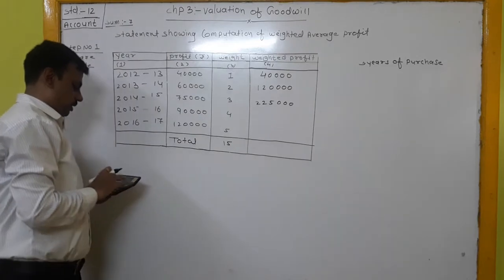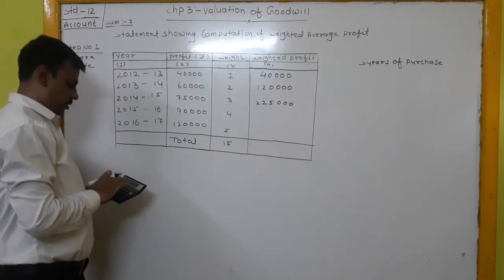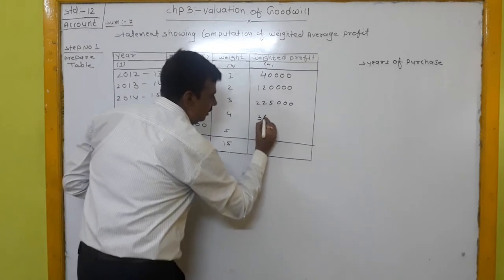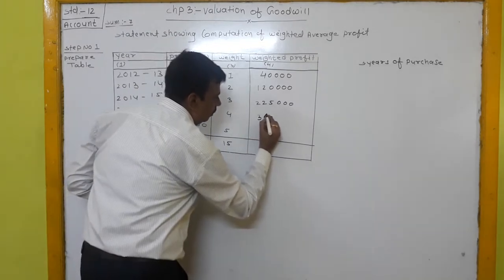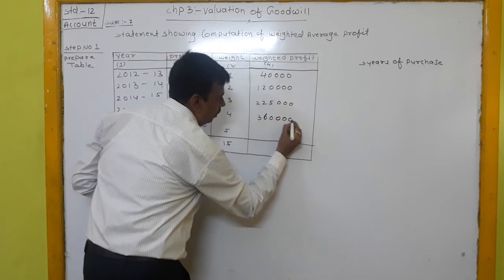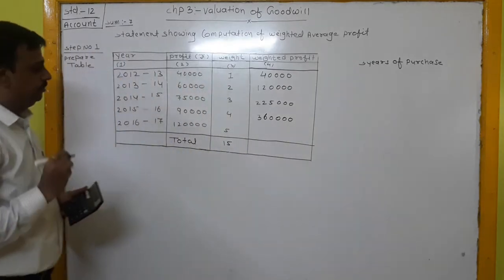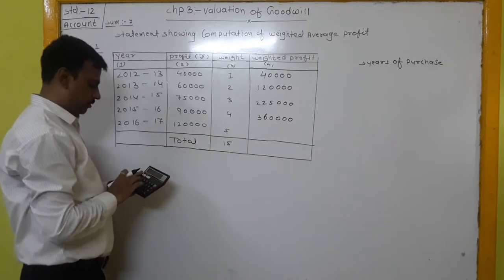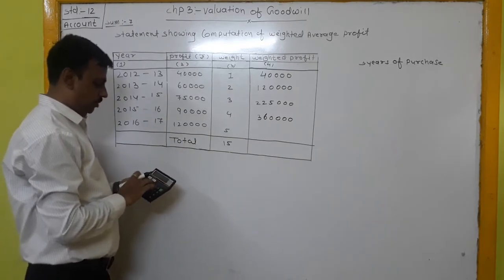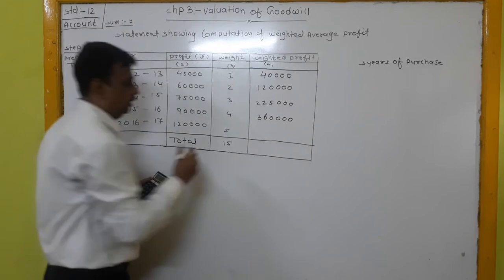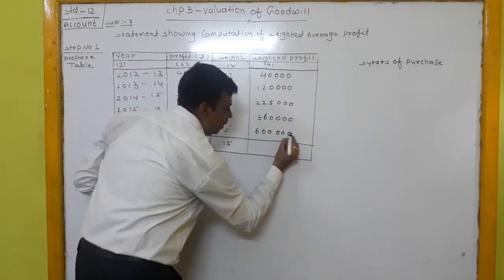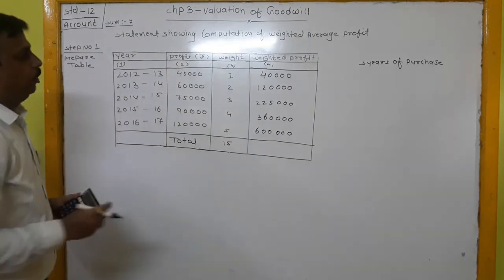Fourth year, 90,000 and weight is 4, so 3,60,000 rupees. Fifth year, profit is rupees 1,20,000 and weight is 5, so 1,20,000 multiplied by 5 is 6 lakh rupees.